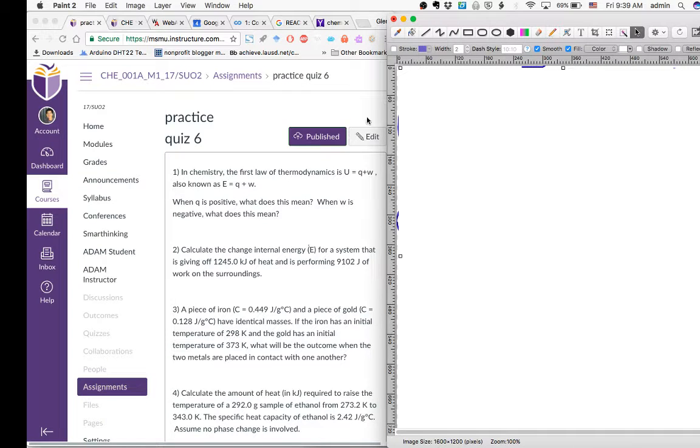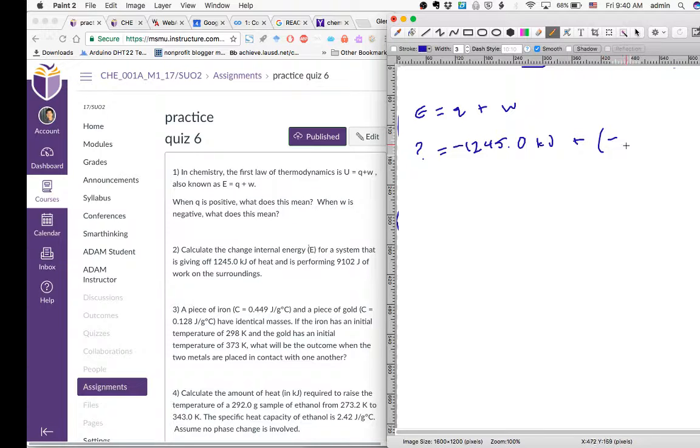I'm going to do number two in this same video just because it's very similar. We're still using the first law of thermodynamics, and we've got to calculate this E with the heat is given off. That means it's negative 1245.0 kilojoules, and then the work is being done on the surroundings. This system is performing this much work on the surroundings. So that's going to be negative because work is being lost by us. We're doing work on somebody else.